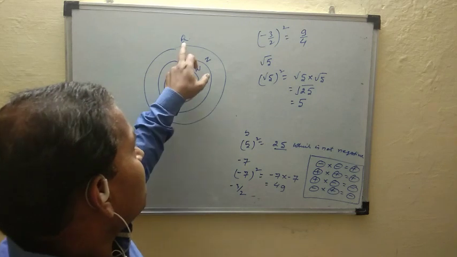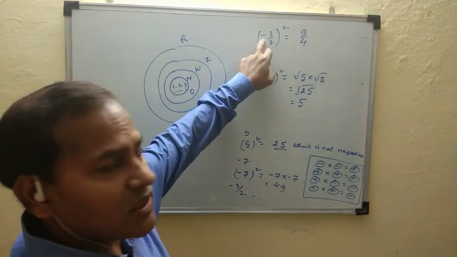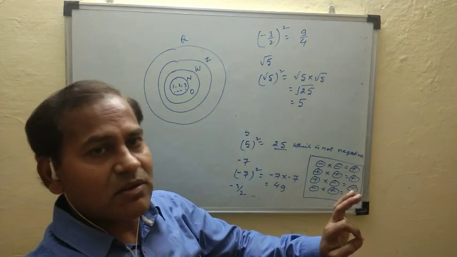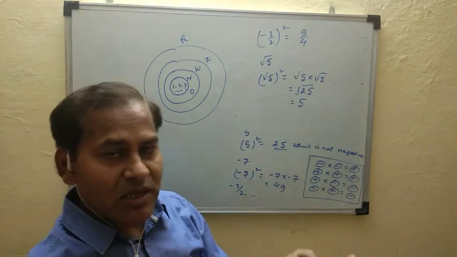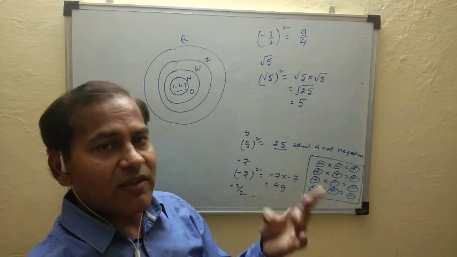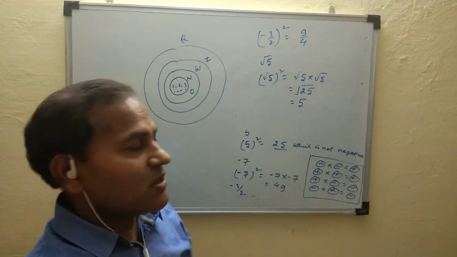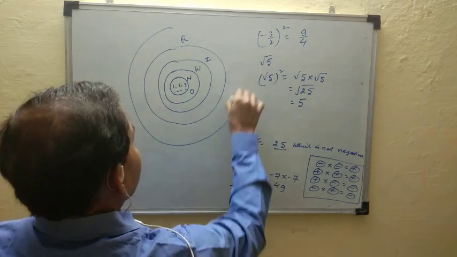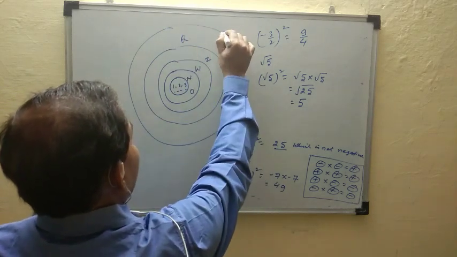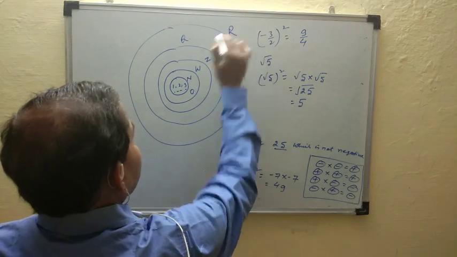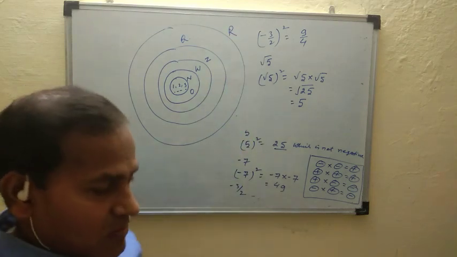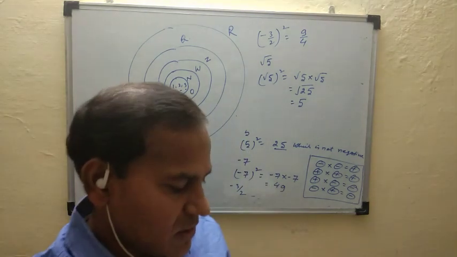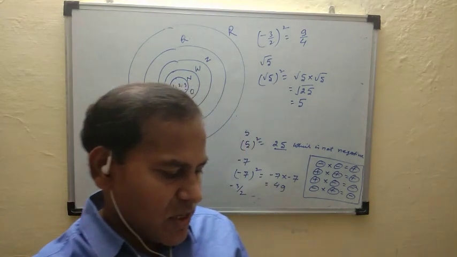So every rational number is a real number. That is, every whole number is real, every integer is real, every natural number is a real number. So the space of real numbers, this is R, is bigger than the rational numbers. So complete these examples, equivalent rational numbers.